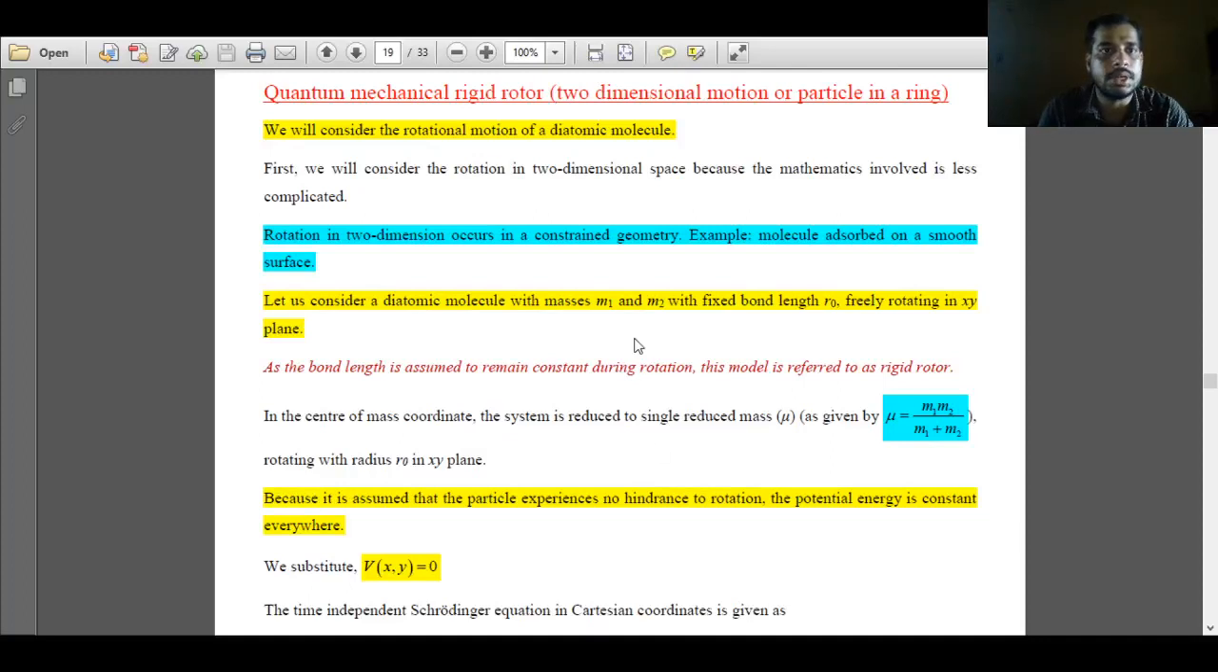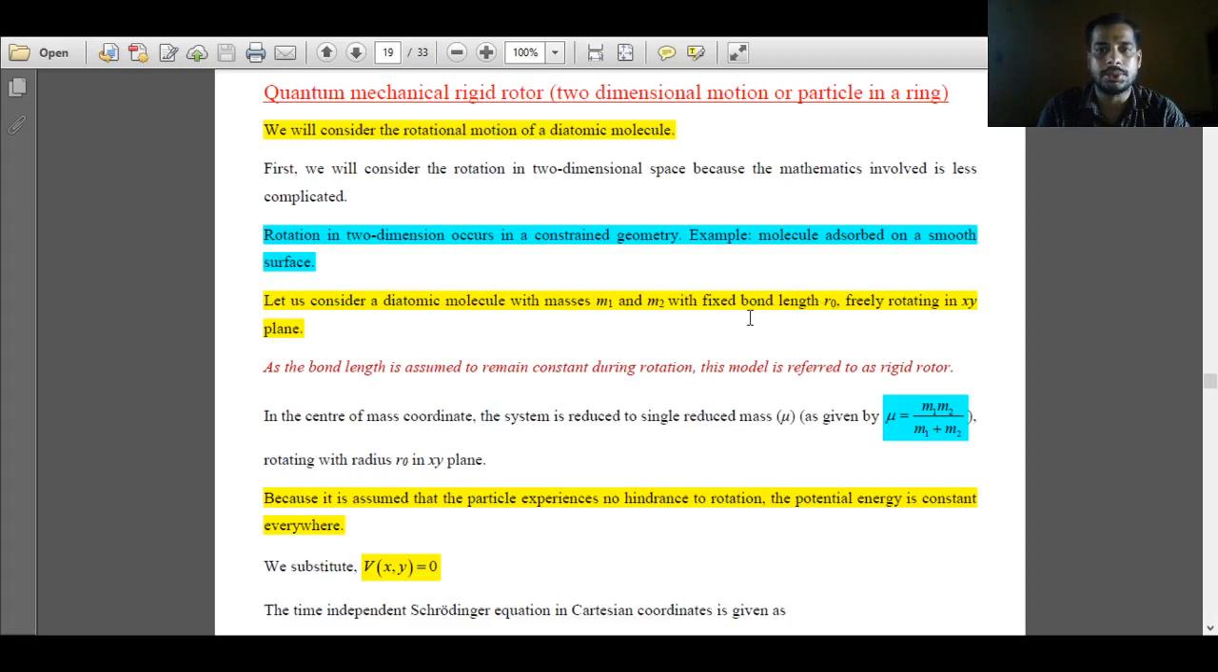Hello, in this session we will discuss the quantum mechanical rigid rotor problem. First, we will confine ourselves to rotational motion in two dimensions. Such a problem is also referred to as rotational motion of a particle in a ring, because a ring is a two-dimensional system, and we will consider that our quantum mechanical system rotates in the xy plane.